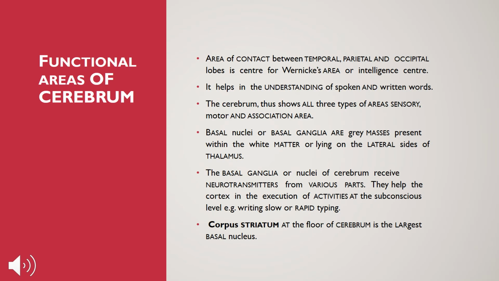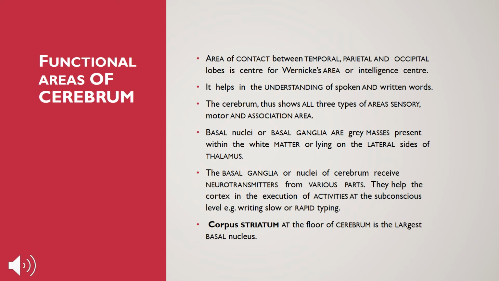Functional areas of cerebrum. The area of contact between the temporal, parietal and occipital lobes is the center for Wernicke's area or intelligence center. So the area where the temporal, parietal and occipital lobes come in contact is called the intelligence center. It helps in understanding of spoken and written words. How do you understand what the other person is saying or speaking, or what the other person has written or what you are writing? This intelligence center helps in the understanding of all the spoken and written words.